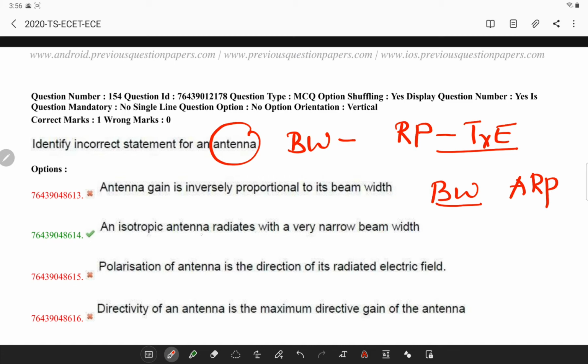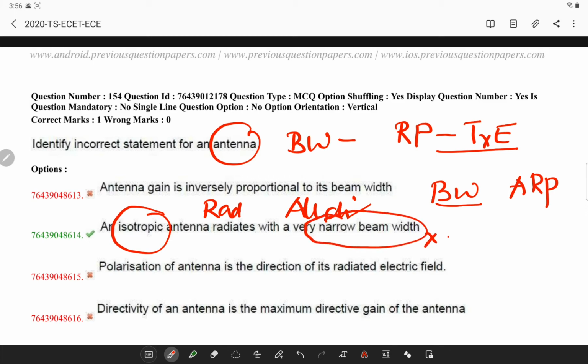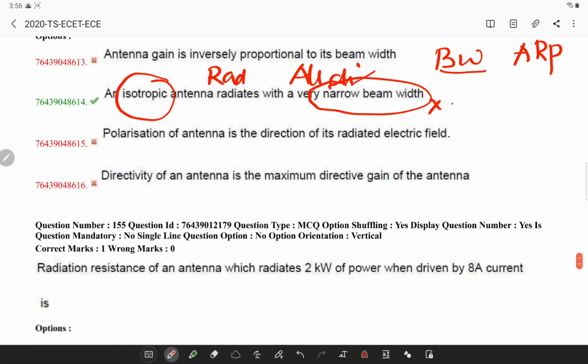Now, an isotropic antenna is an ideal antenna which radiates power uniformly in all directions, and this power is strongest direction divided by the power. So it does not have a narrow beam width.